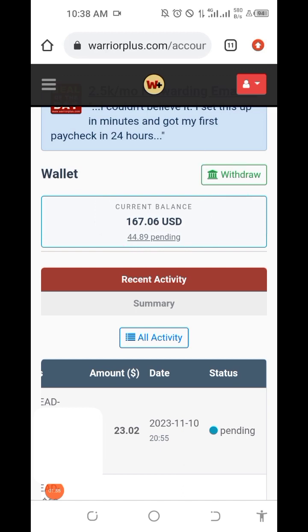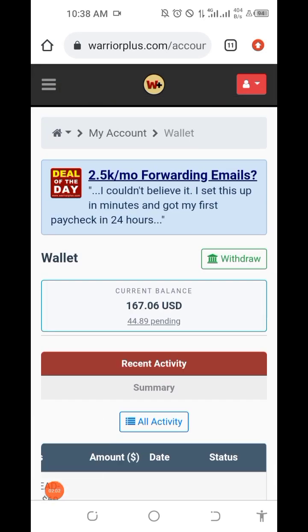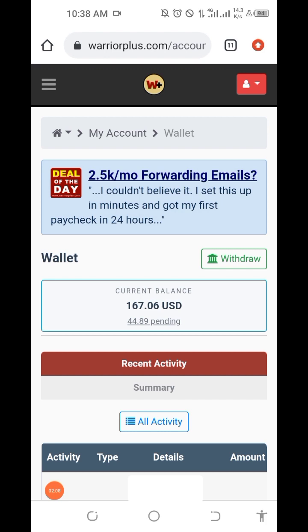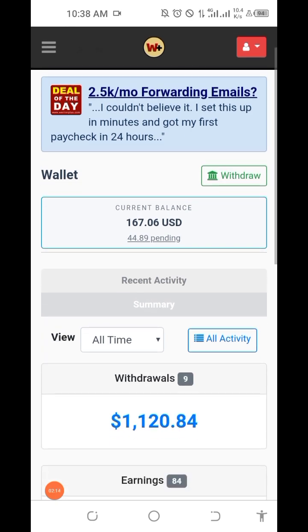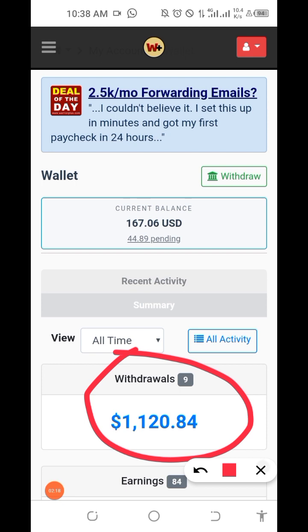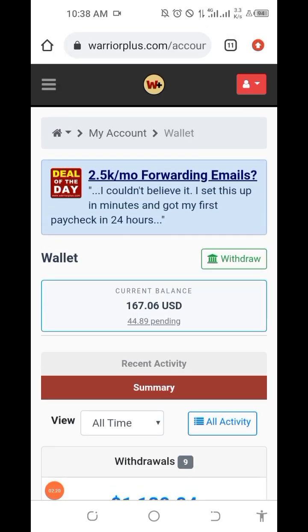Before that, let me refresh so that you can see that this is true and not a screenshot. I've just refreshed, and you can see it right now. If I click on this summary here, you see that I've been doing this and this is not just the first time. Over $1,000 has been withdrawn since I started using this account, and I have multiple accounts here.